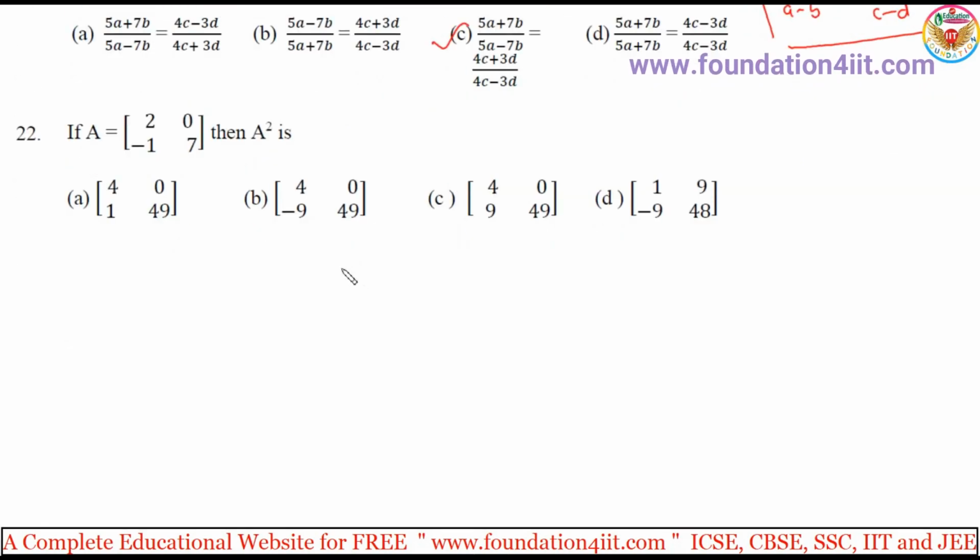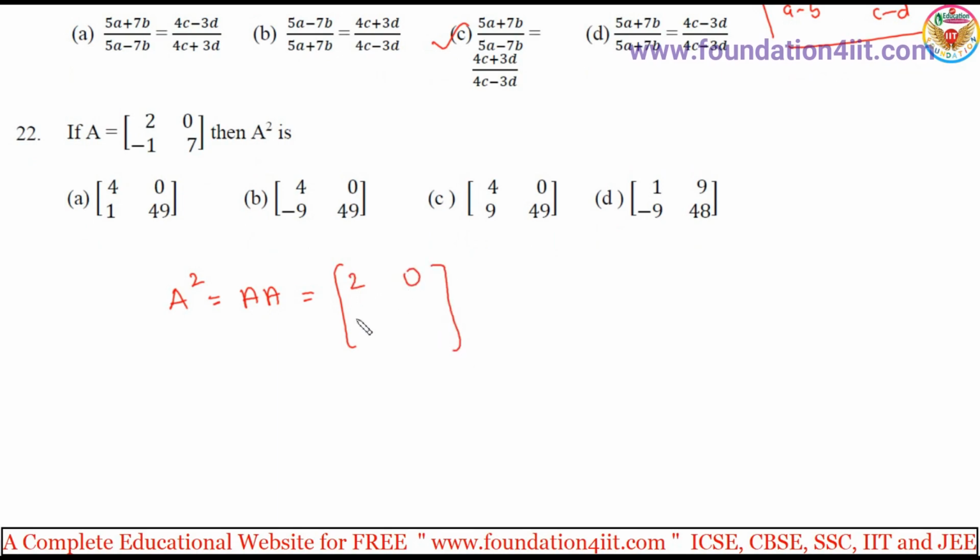And up to the 22nd question, we have 2 marks for each. A is a matrix and A square is asked. So A square is A multiplied by A. Matrix A is 2, 0, minus 1, 7, and again 2, 0, minus 1, 7. Just multiply.